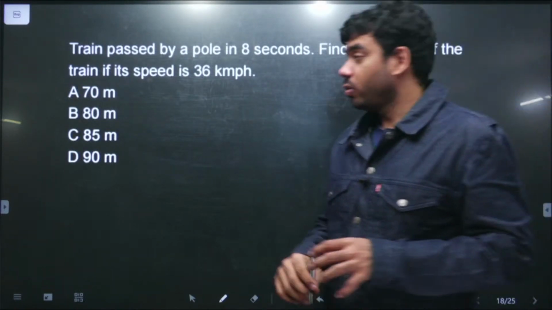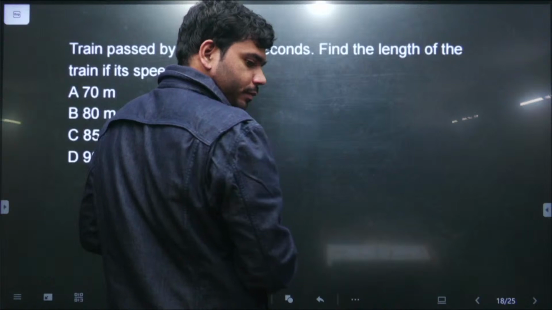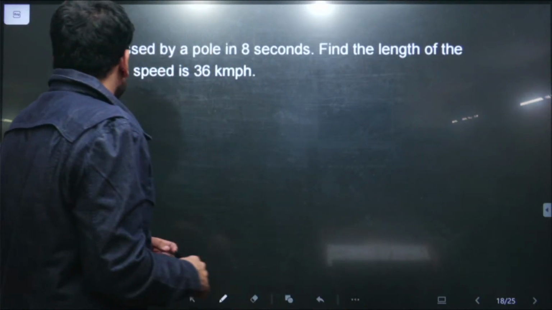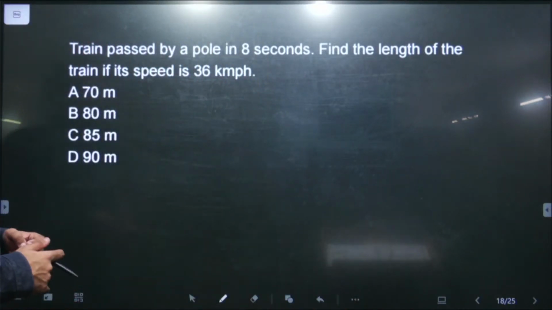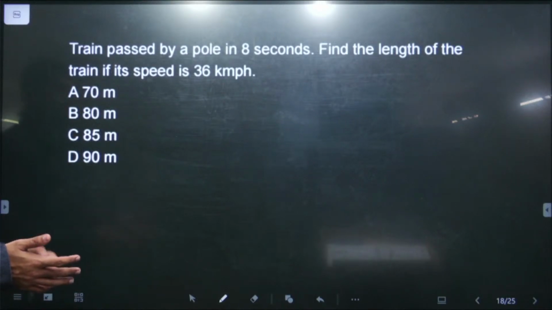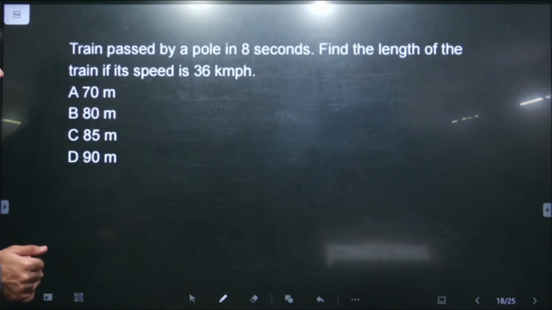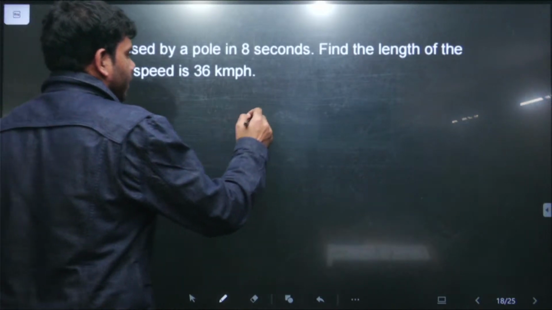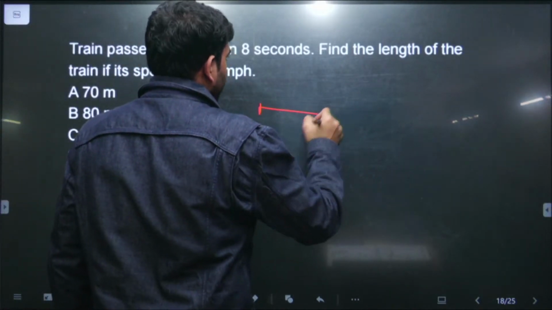So this is the next question, and it is saying a train passes by a pole in 8 seconds. What is the length of the train if its speed is 36 kilometers per hour? A very simple question. It's saying this is a train and it passes a pole.